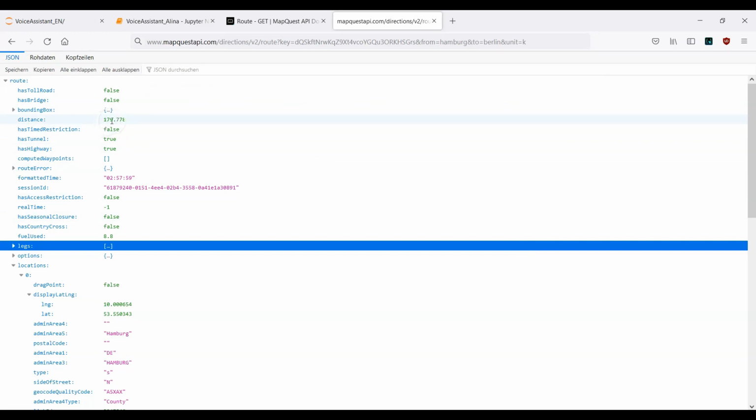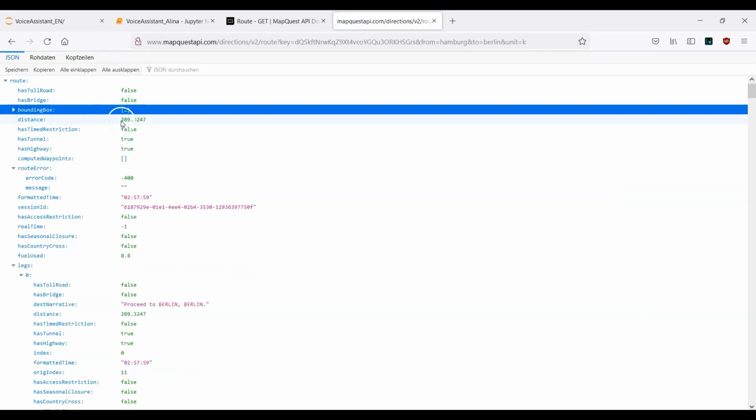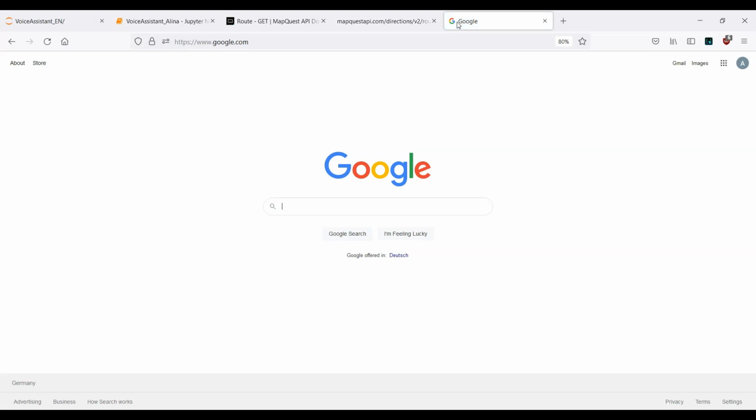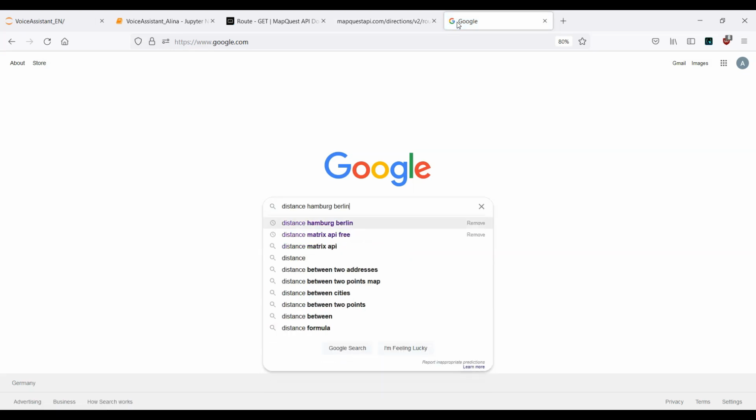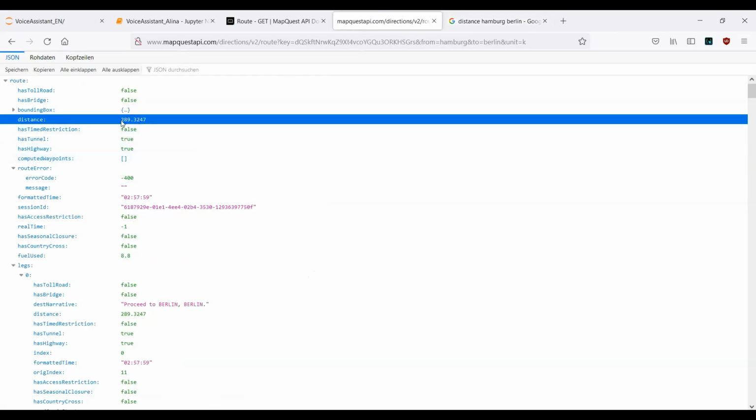Before I run it, take a look here. We have 179 miles. Let me run this one. And now you see that the distance changed. We have right now 289 kilometers. If you want to make a double check, go for example to Google and type in distance Hamburg Berlin. And you see here we have 289 kilometers, which is exactly what we see here, or almost exactly, because this is not Google Maps, this is the MapQuest API. This is why we have a small difference in the numbers.